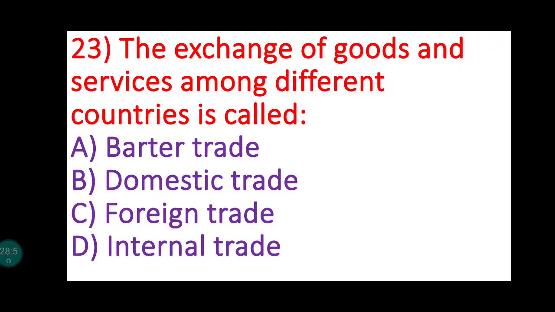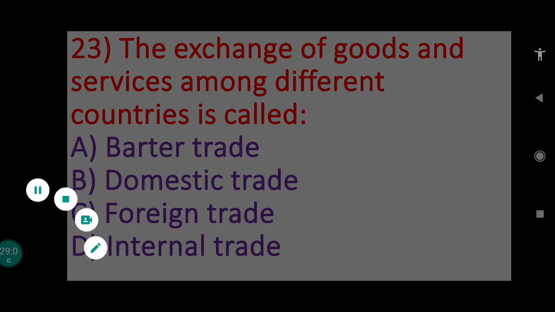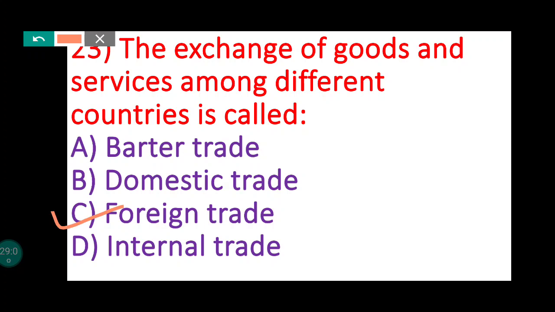The exchange of goods and services among different countries is known as foreign trade. When there is buying and selling of goods and services between two or more countries, it is known as foreign trade or international trade. So the answer is foreign trade. See, other options are given like internal trade, domestic trade. They are known as home trade. Here buying and selling is within the same geographical boundary of one country only. Barter trade means exchange of goods for goods or services, right?